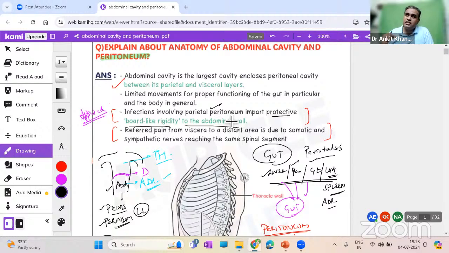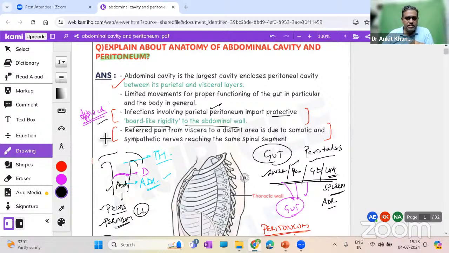Suppose there is any infection to the wall, then how will the wall present? How will the wall go into spasm and rigidity? The moment any part of a body is injured, that part wants to remain in an immobile fashion. Don't disturb it, because I am in a repair mode. Same thing happens in the parietal peritoneum.